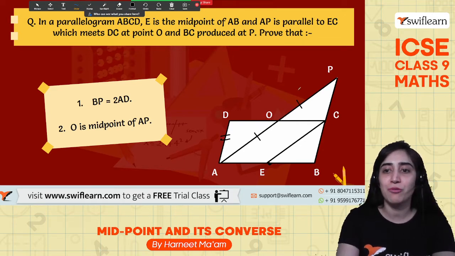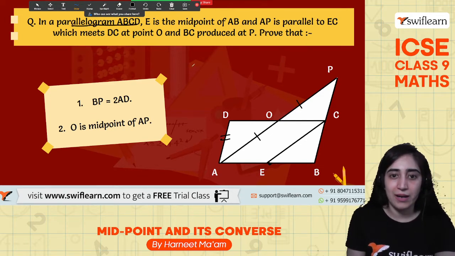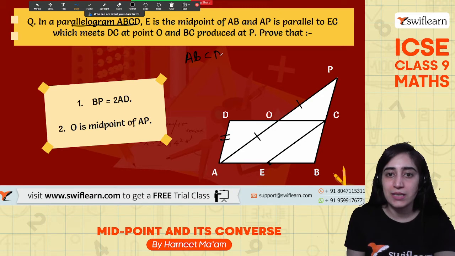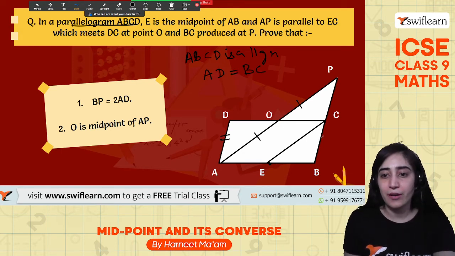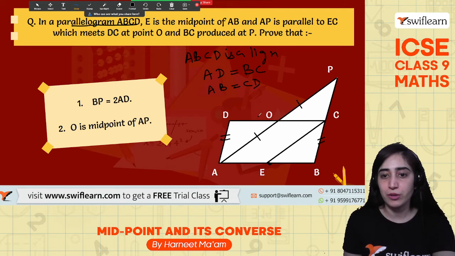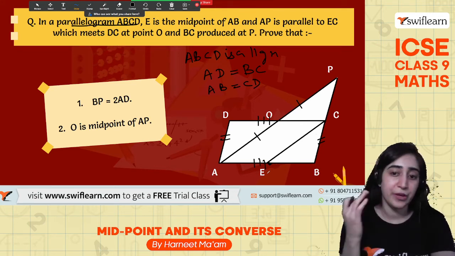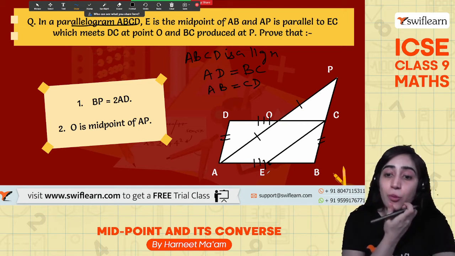So how can we do it, everyone? Can we think over it? See, it's given that it's a parallelogram. So it's given that ABCD is a parallelogram, and it's also given that AD is equals to BC, because I know in a parallelogram opposite sides are equal, and then I'll get to know that AD is equals to this and AB is equals to CD. So I'm able to get that these sides and these sides are equal and they are parallel. All right, now I know they are equal and parallel.